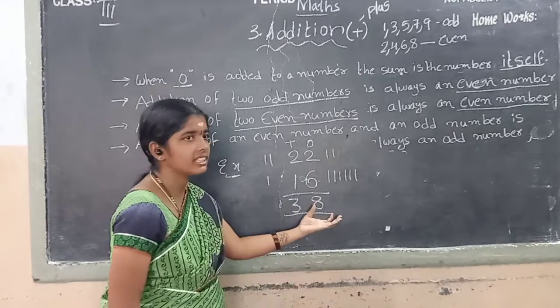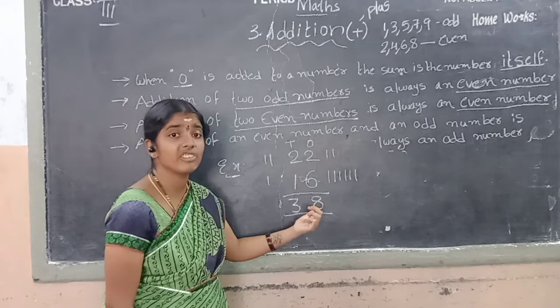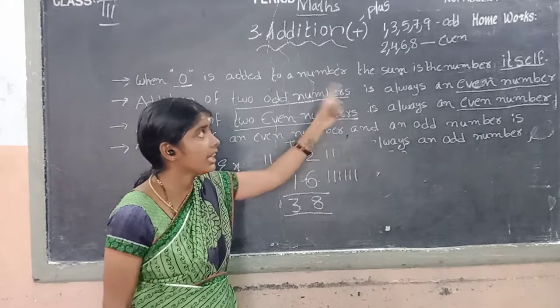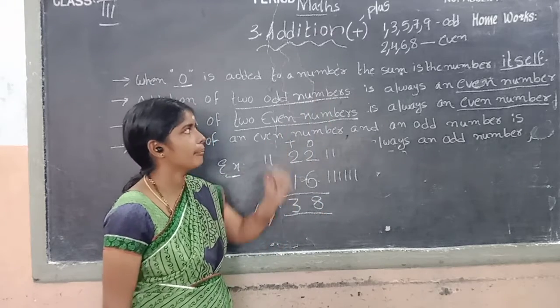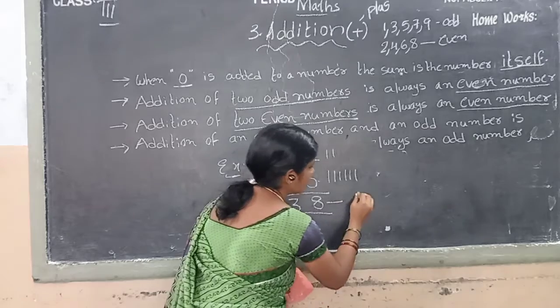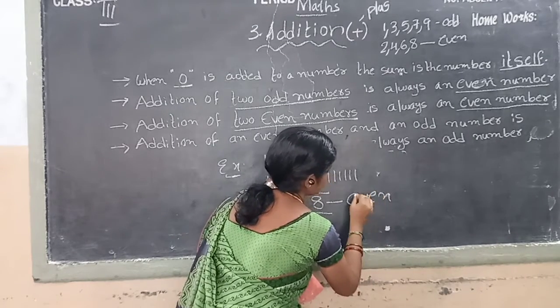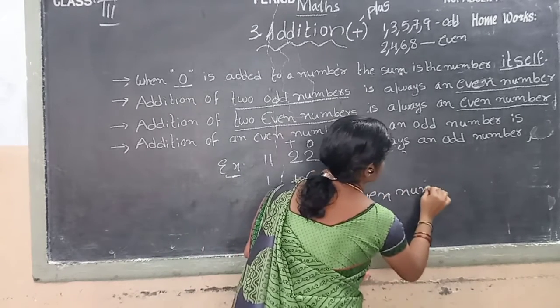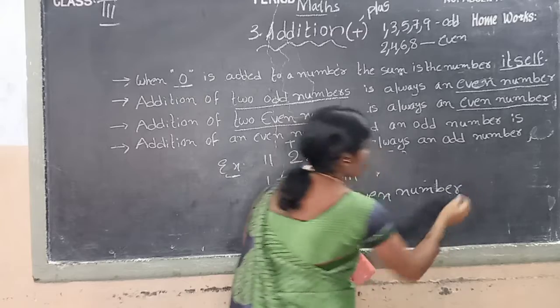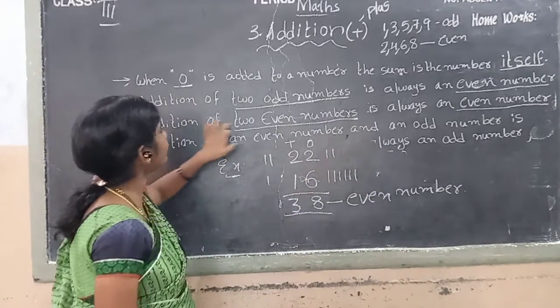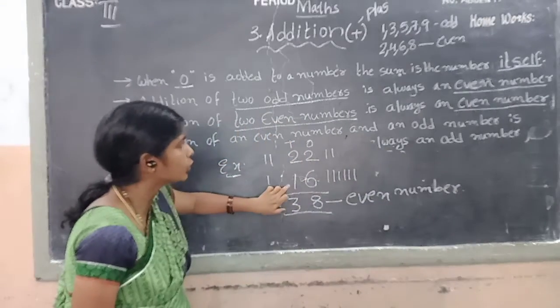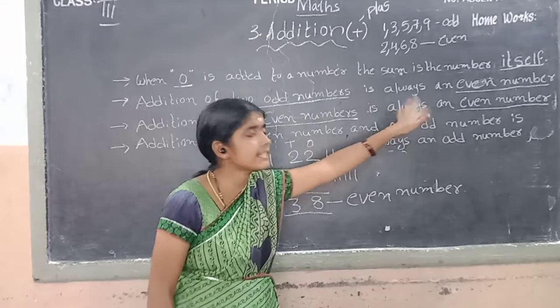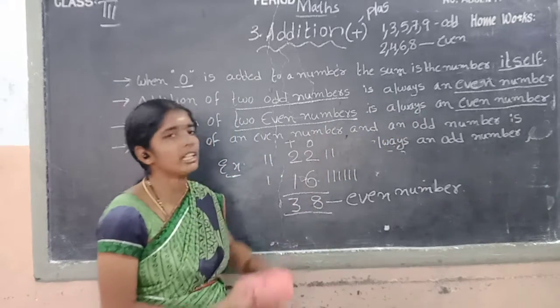Okay children, in 38, in the ones place, which number do we have? 8. 8 is the even number. So this number is an even number. Once again children, addition of two even numbers is always an even number.